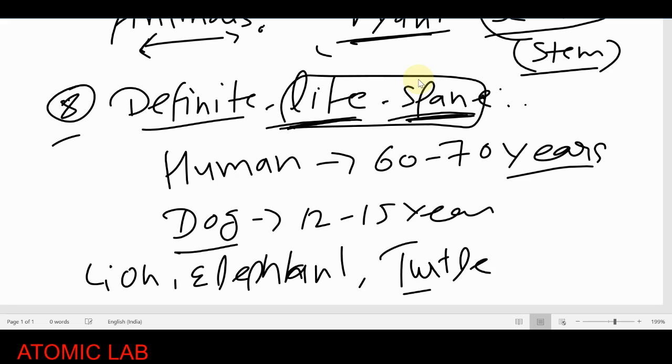I'm writing here that the highest life span among animals is that of the turtle. You have to remember, it has the longest life span on this earth, more than 100 years. Turtles live on the earth more than 100 years. I hope you get the meaning of it. These are the different characteristics of living organisms. And yes, in the next class we will discuss the meaning of surroundings.